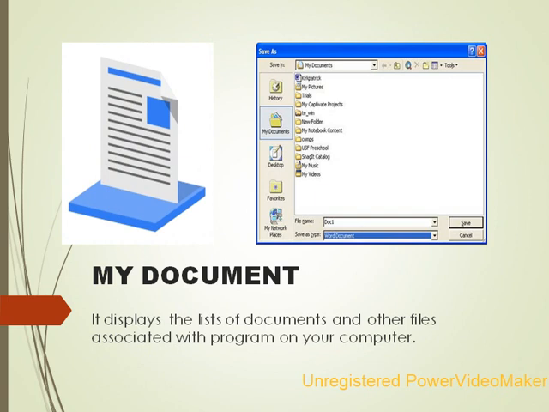My Documents. It displays a list of documents and other files associated with programs on your computer. What does My Documents do? When you double click on the icon, it will take you to whichever documents are stored in your computer. You can see all the files and folders there, and from there you can select your files and folders.